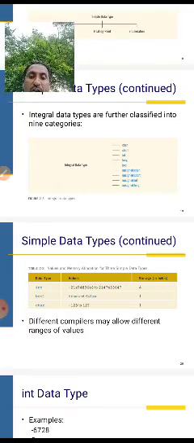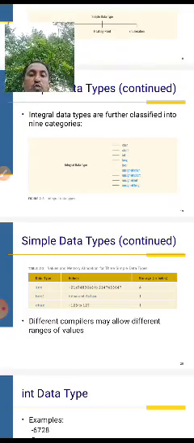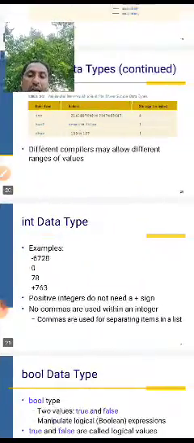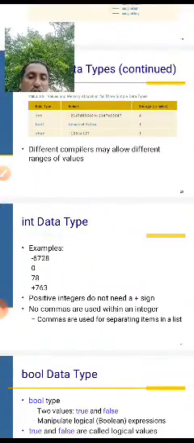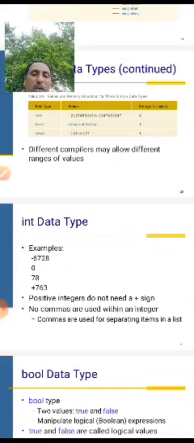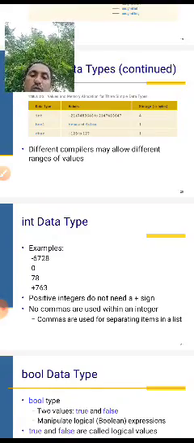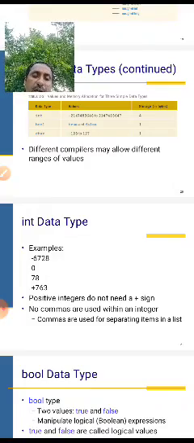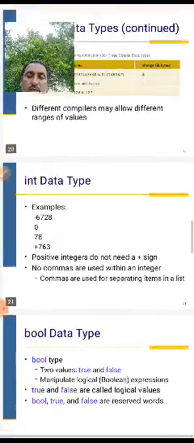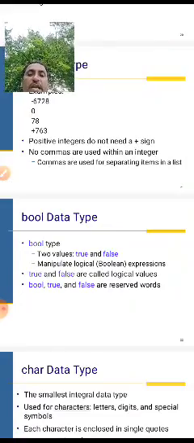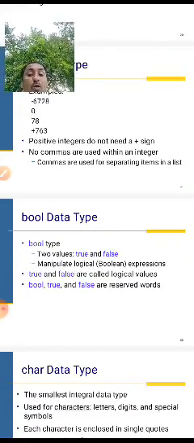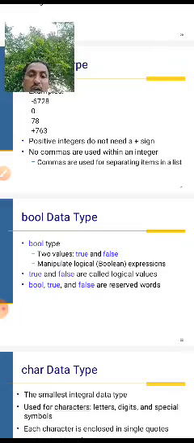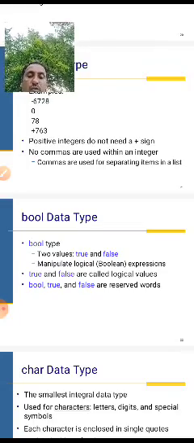The integer value is positive or negative, plus or minus, and commas are used for separating items in a list. Boolean data types have 2 values, true or false.